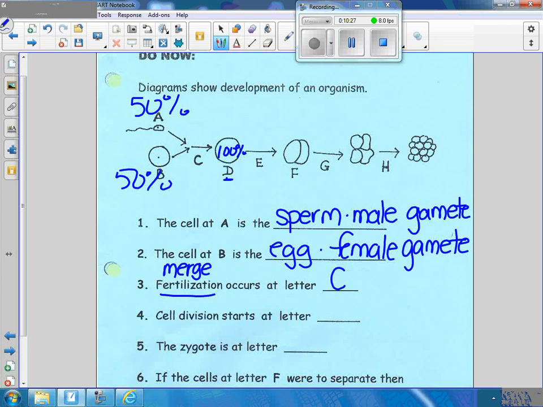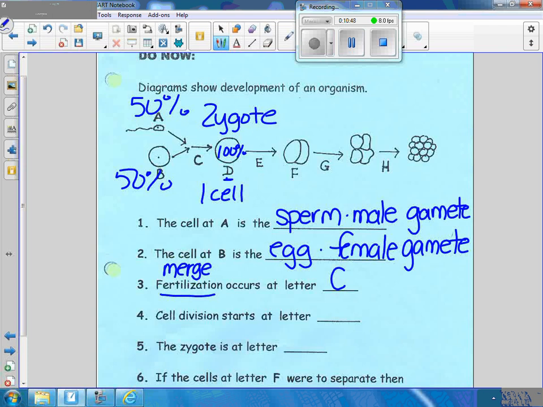The zygote is at which letter? The zygote is one cell, and it is after it's been fertilized. Where is the zygote? Letter D. This is the zygote right here. It has 100% DNA, and it's only one cell. So for a little while, you guys were one cell.